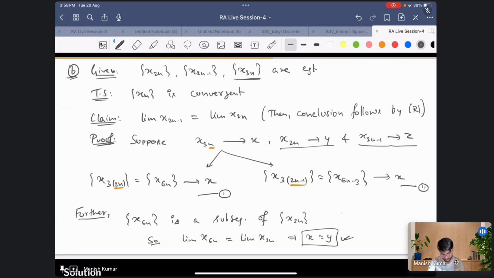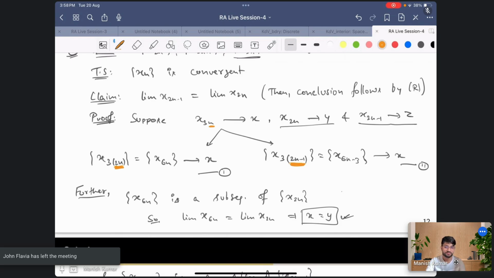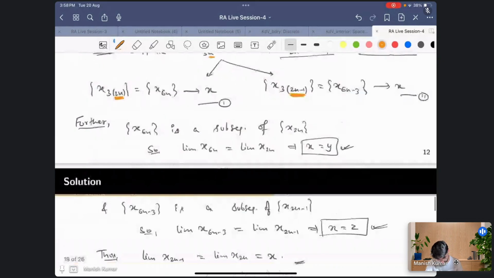So I have chosen the even multiples of 3 and odd multiples of 3, right? So this is even multiples of 3, this one, and this is odd multiples of 3, which is again a subsequence of the even sequence and odd sequence. Okay, so hence we are done. So this proves the B part.